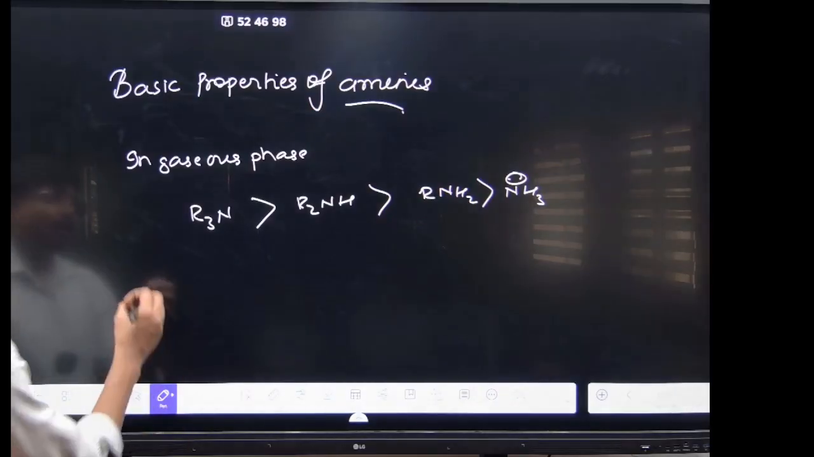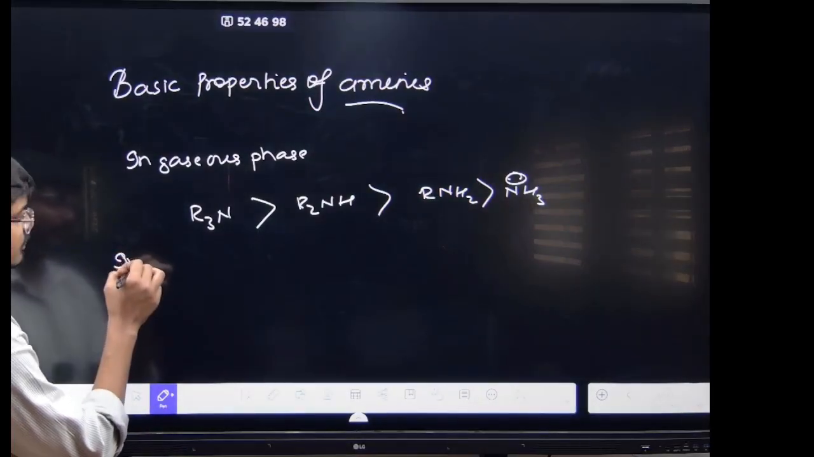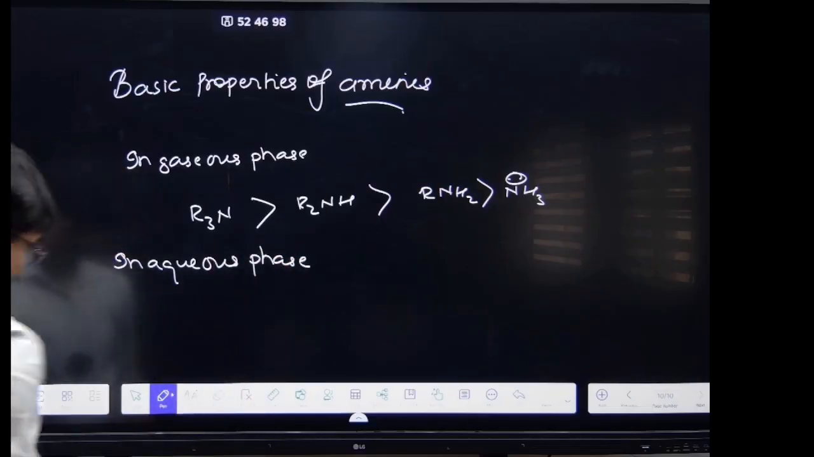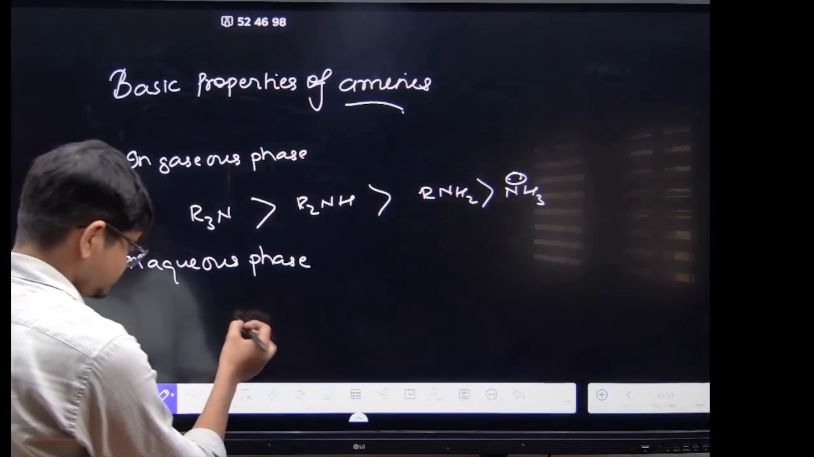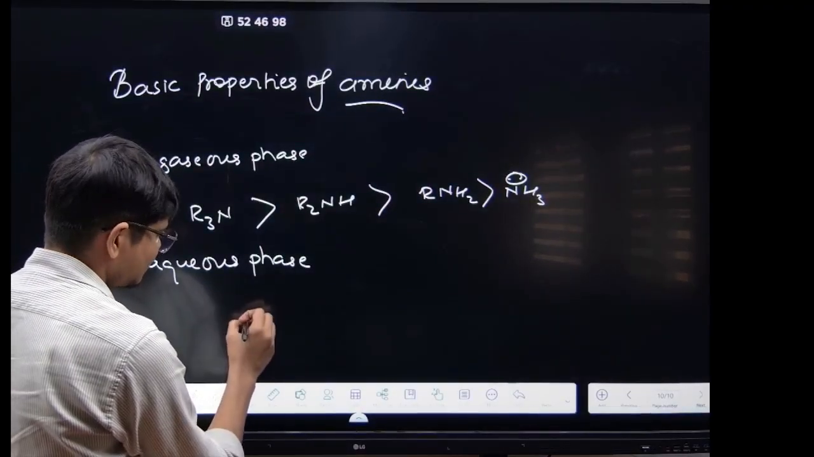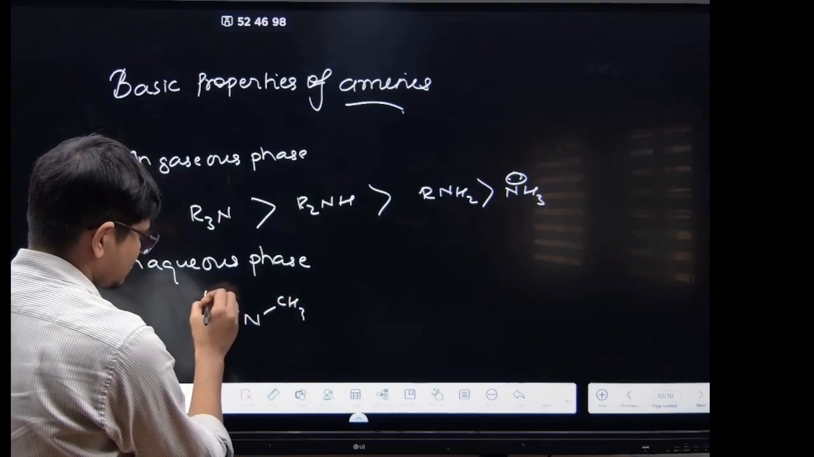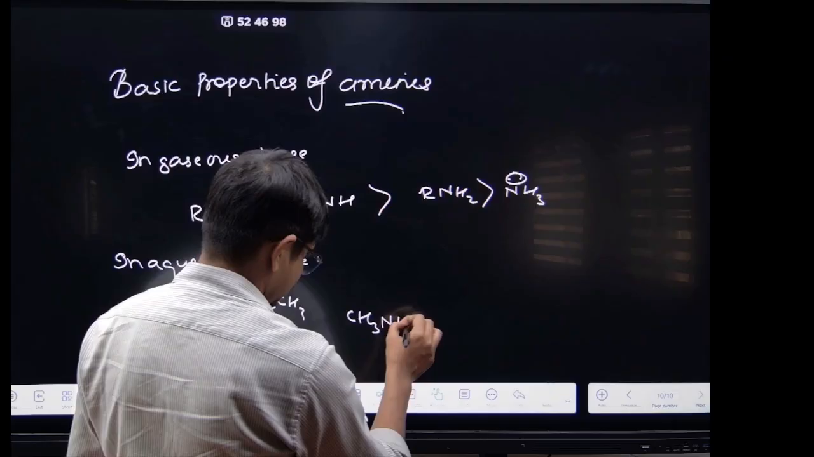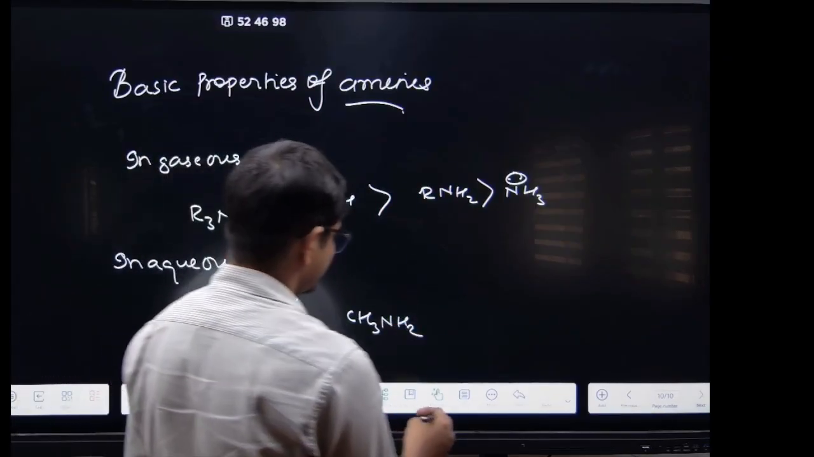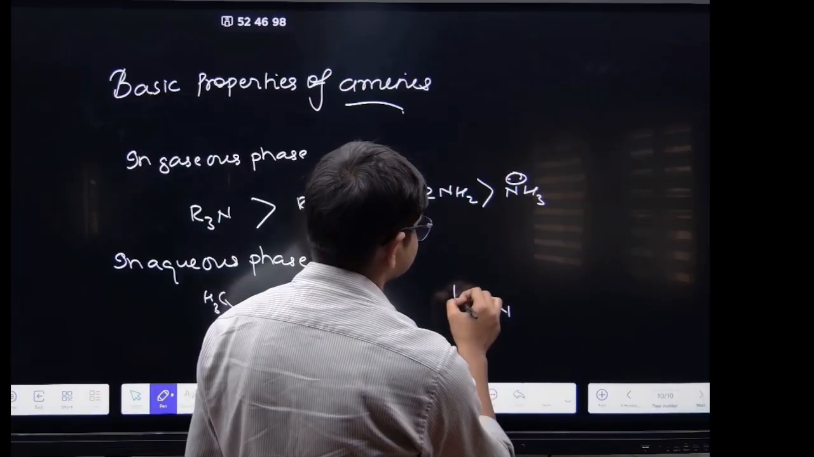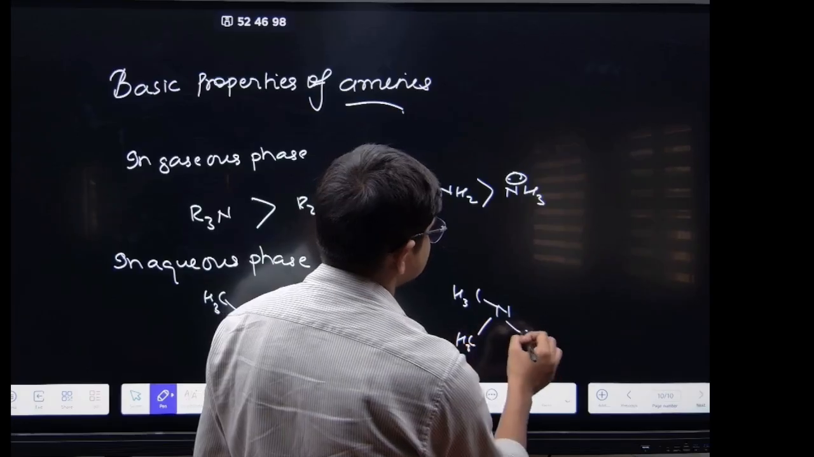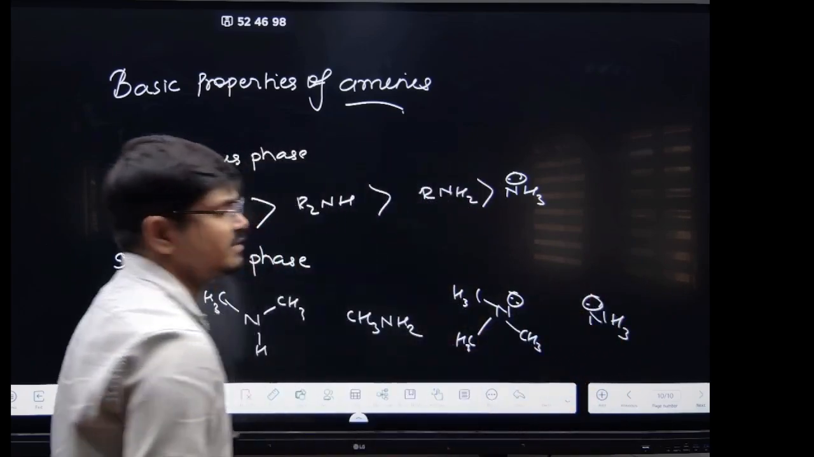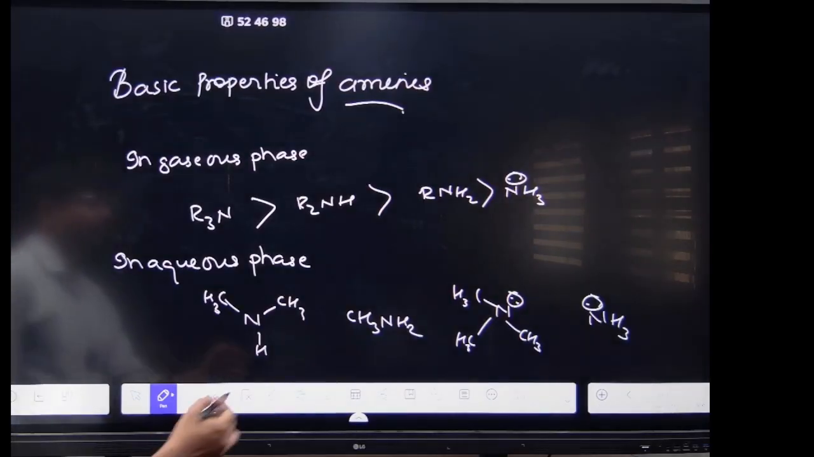Now, in the aqueous phase, you see. देखो, you have CH3 CH3 N, CH3 NH2 and CH3 CH3 NH, and last you will have ammonia. This is the basic strength in this case, this is very important, बहुत बार पूछेगा ये.